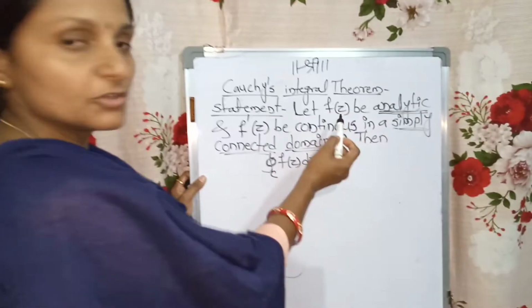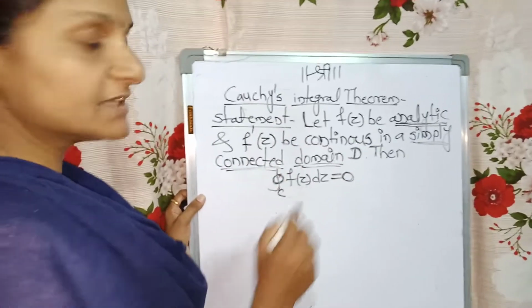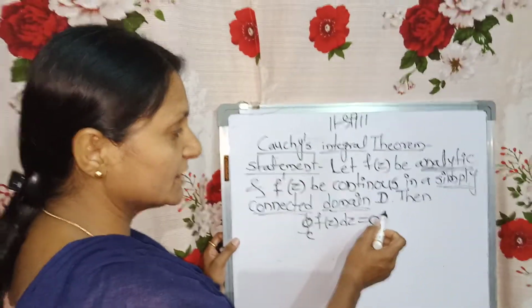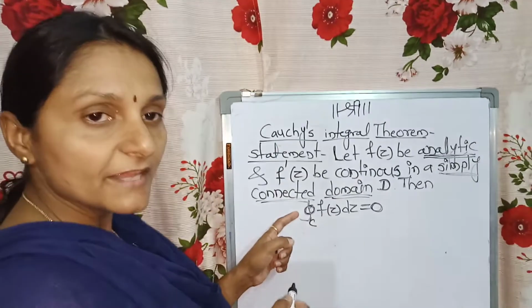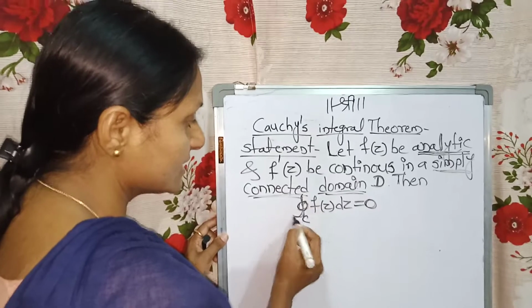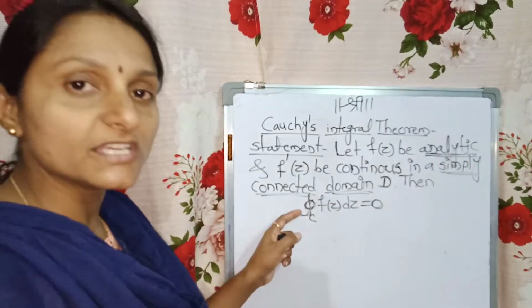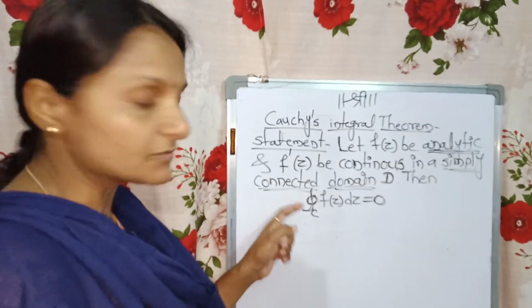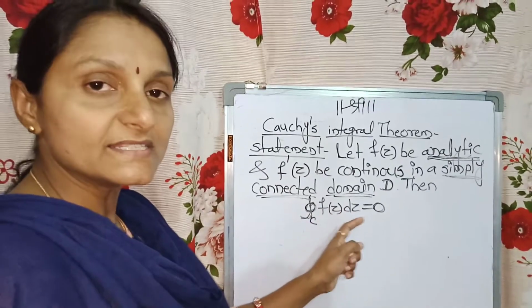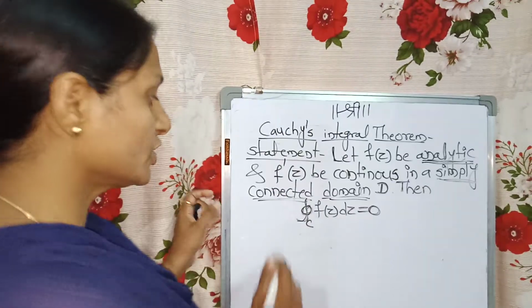The first thing, your function should be analytic. Second thing, f dash of z should be continuous in a simply connected domain D. Then observe the integral over closed curve. The circle on the integral sign represents that your curve C is nothing but a closed curve. So the integral over closed curve f of z dz is equal to 0. Let us move on to the proof.